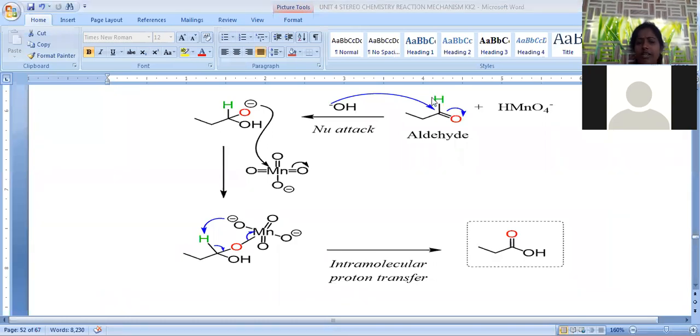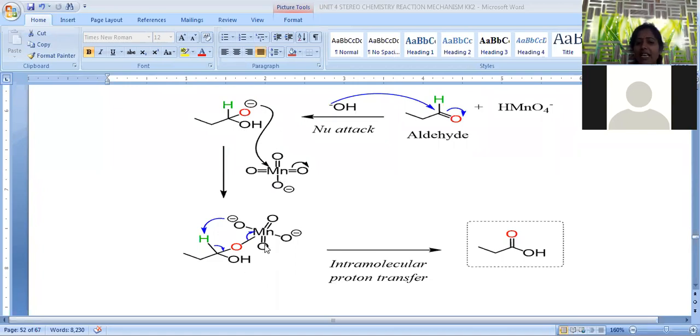This aldehyde generated is not the final product. Further, it is treated again with alkali, that is OH minus ion. This OH minus attacks at the carbon atom. When OH minus attacks the carbon atom, simultaneous shifting of the pi bond towards oxygen is possible, so that we get O minus and OH. This formed O minus retains the pi electrons. This O minus now binds with another KMnO4 molecule, so that O minus forms a bond with manganese.